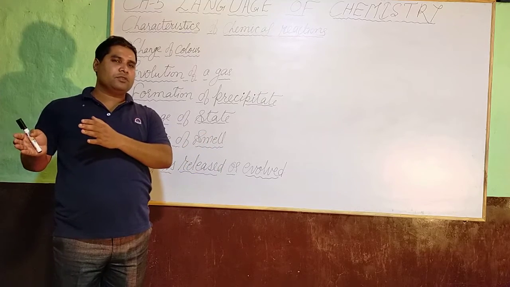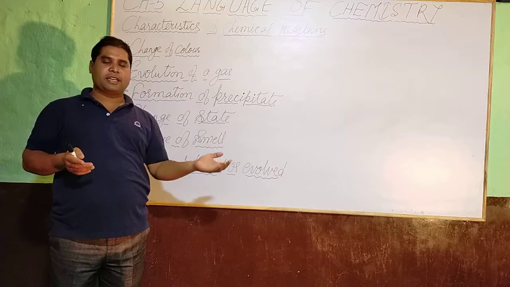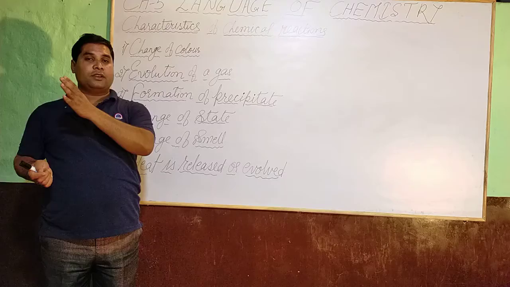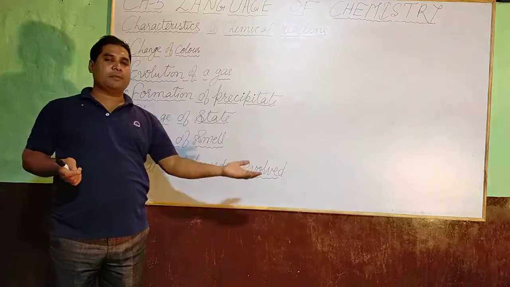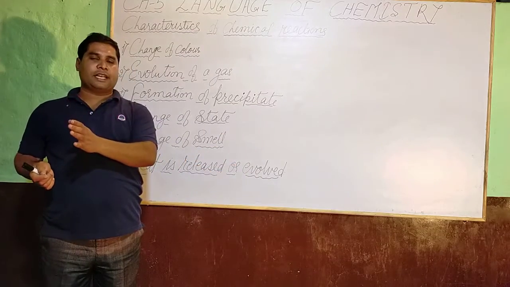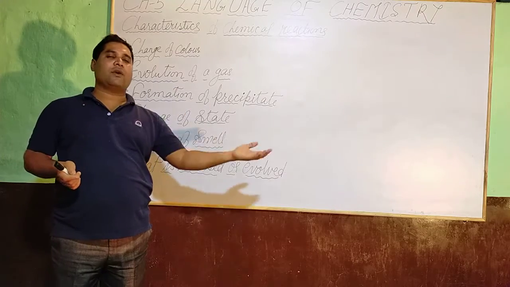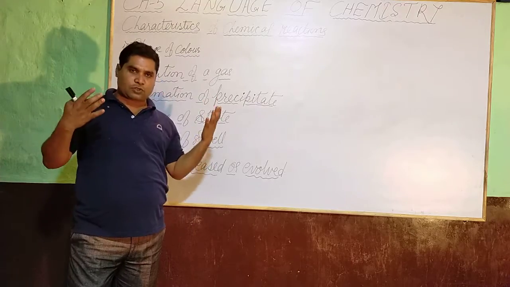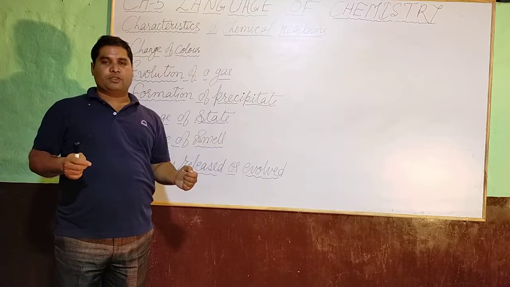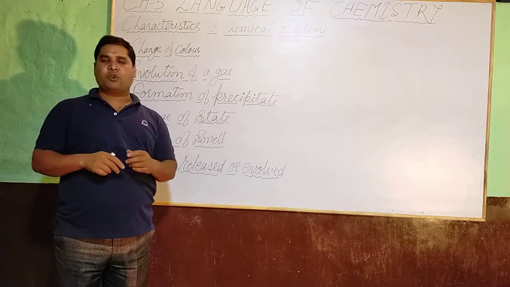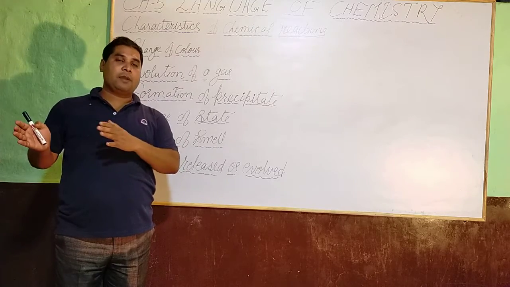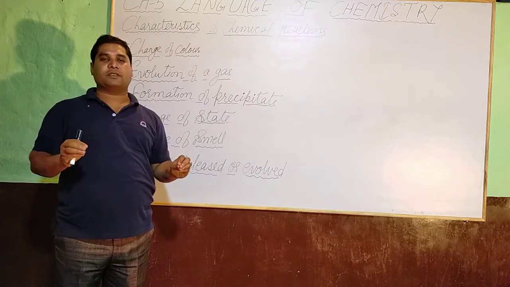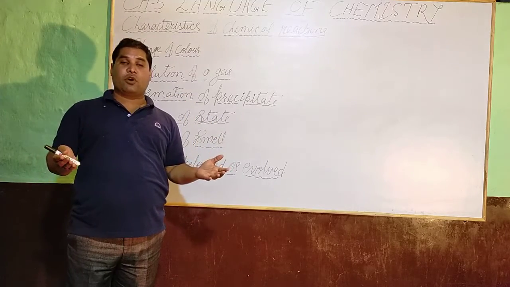So what you notice in this chemical change is that the state changes from liquid to semi-solid, and the taste from sweet to sour. Some types of changes occur while a chemical reaction takes place. So dear student, in this video I am going to explain some types of changes that occur while a chemical reaction takes place. Let us see which types of changes occur.